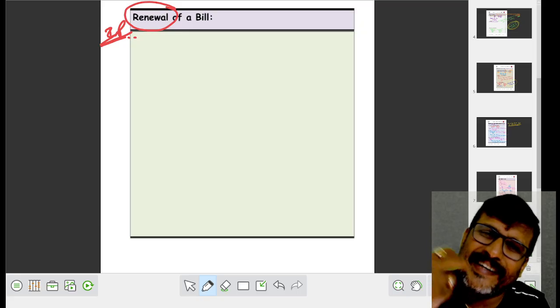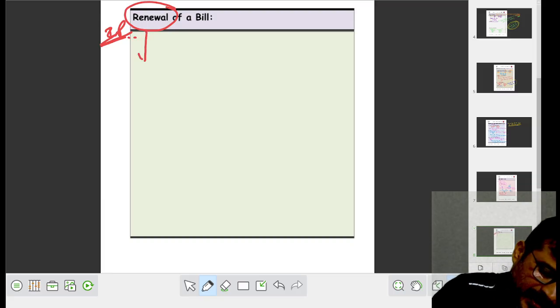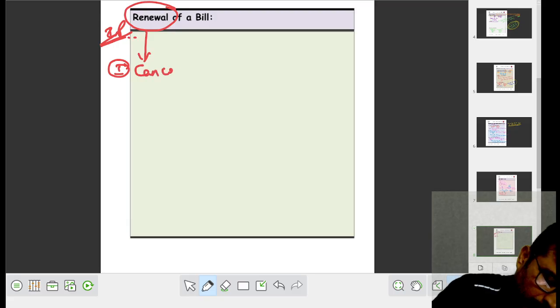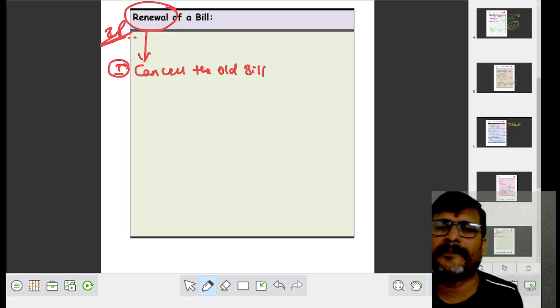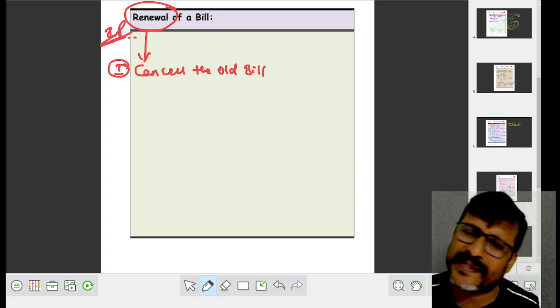That is called renewal of a bill. In such case, what do we have to do? We have to cancel the old bill. Cancel means dishonor.